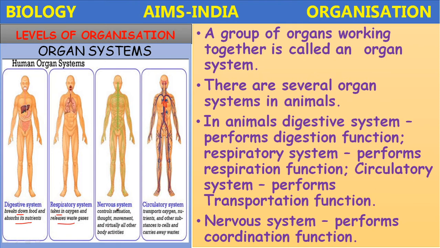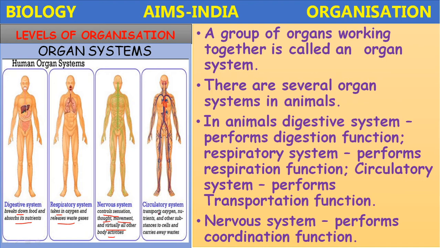And the nervous system controls sensation, thought, movement, and virtually all other body activities. The nervous system controls all other functions of the body. That's why it is also called the coordinating system. It controls and coordinates.